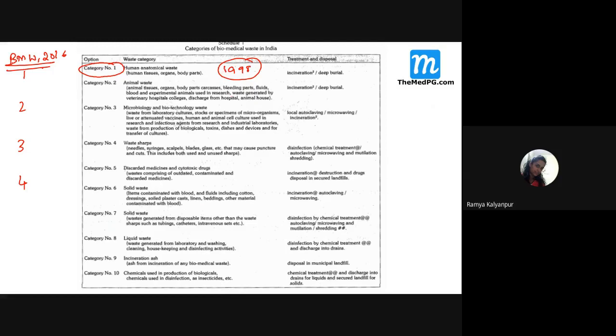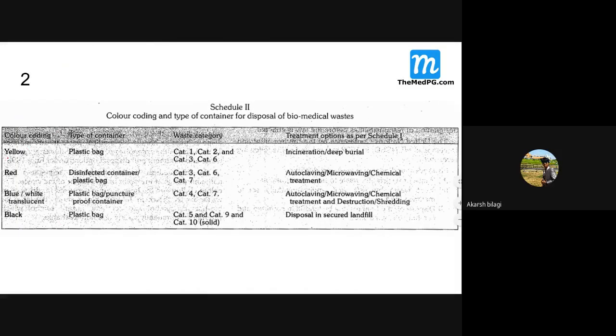I don't think this category will be asked at present, because currently we are following the 2016 guidelines. So what is the color coding for category 1? It is yellow. What is category 2? It is red. What is category 3, students? Blue or white. Just see here, this is a table.